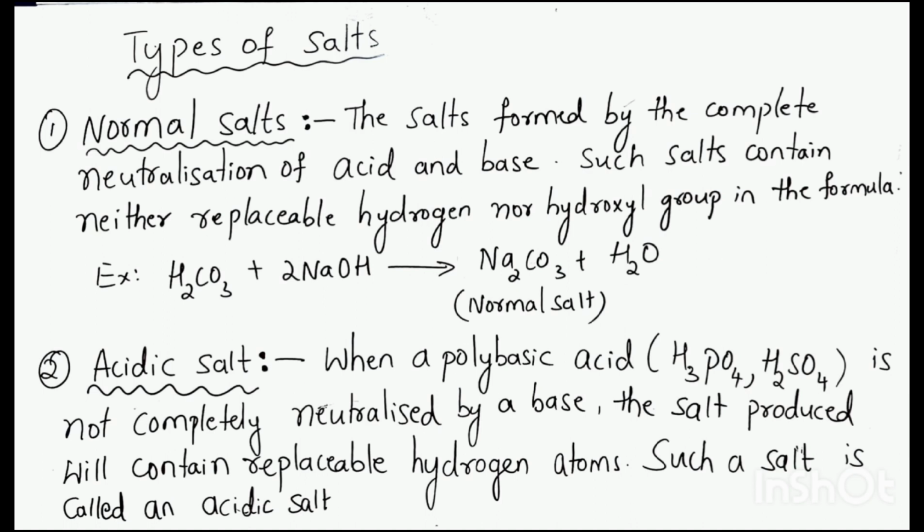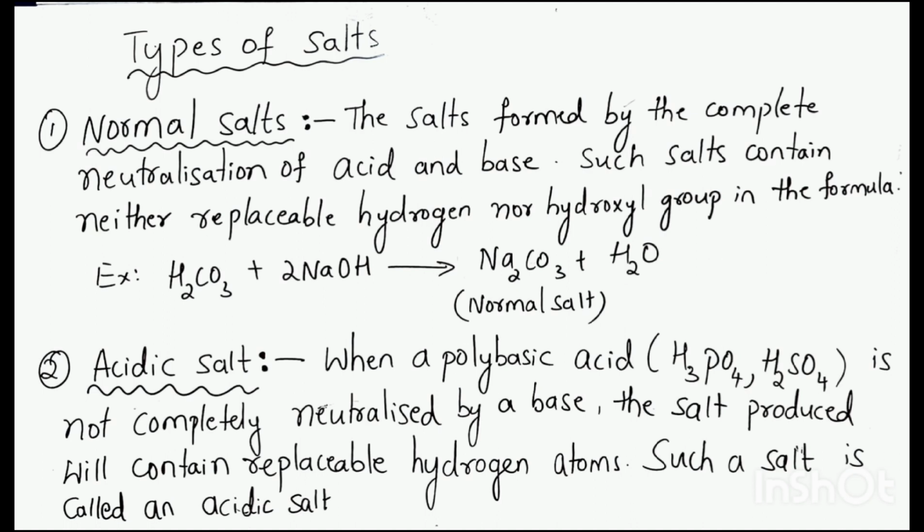So, such salts contain neither replaceable hydrogen nor hydroxyl group in the formula. See the example here. When 1 mole of carbonic acid reacts with 2 moles of sodium hydroxide, then there is a formation of sodium carbonate, which does not consist of any replaceable hydrogen or hydroxyl group in the formula. So it will not further react with any acid or base. In this way, complete neutralization of acid and base results in the formation of normal salts.